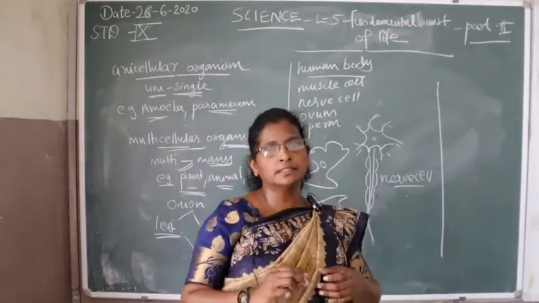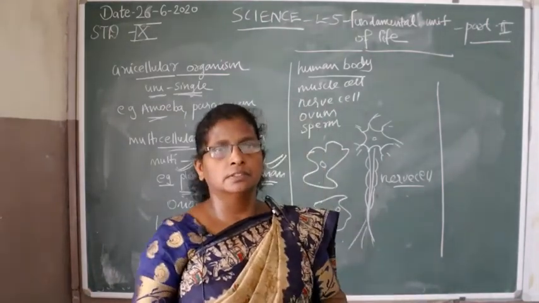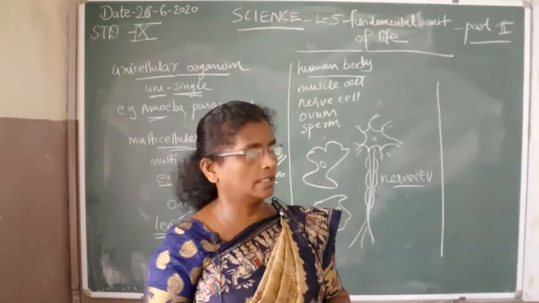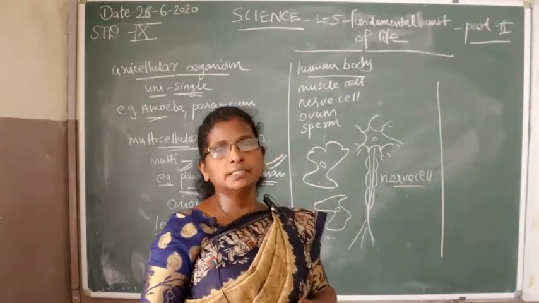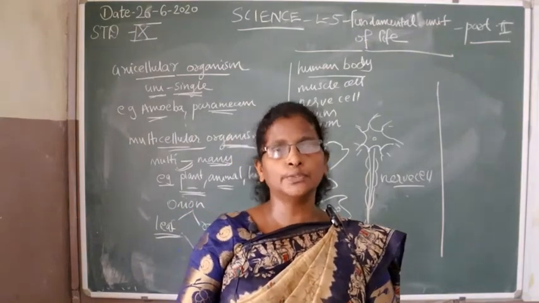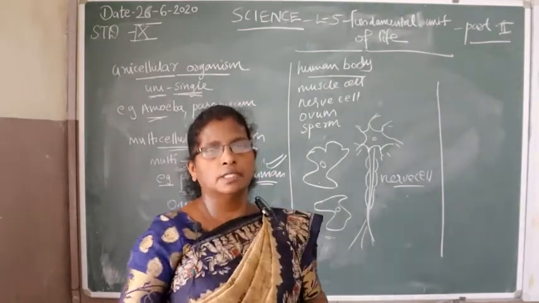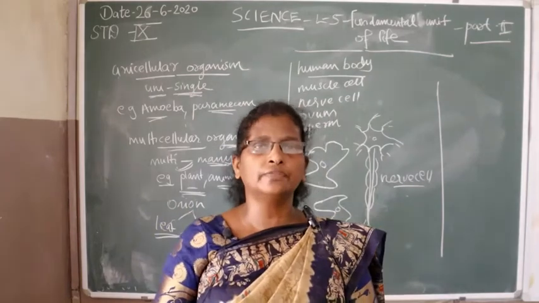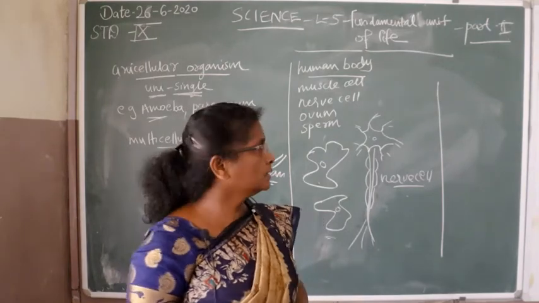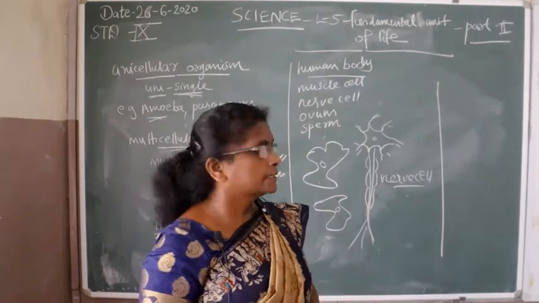In the last session, we discussed the definition of cell organelle. Cell organelles are the various components present inside the cell. These cell organelles together form the cell, and they help the cell to perform different functions. The cell is able to live and perform different functions in the presence of these cell organelles. Now we discuss the cell organelles.